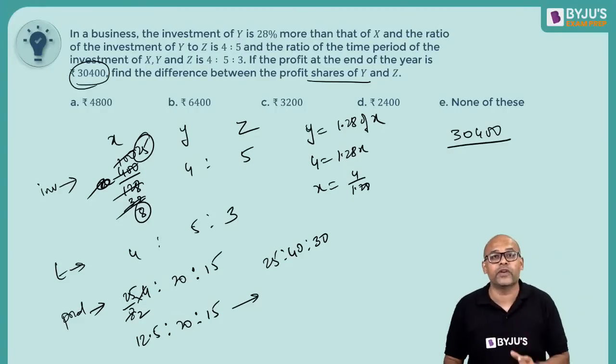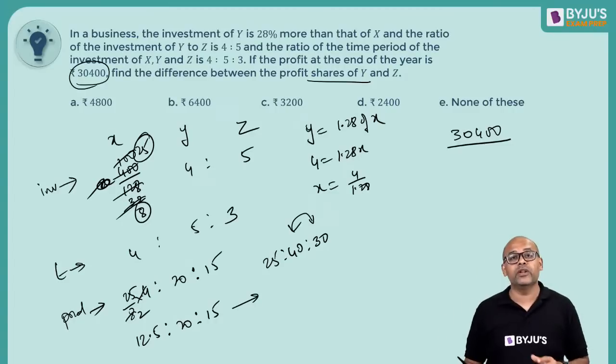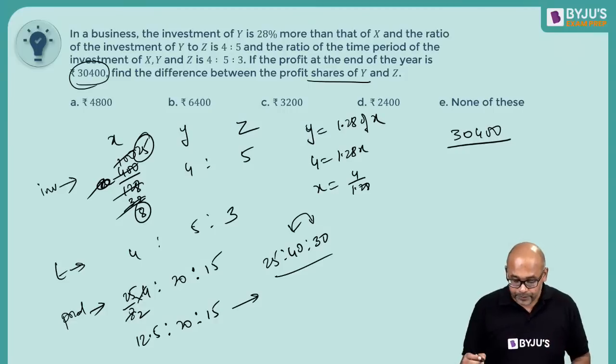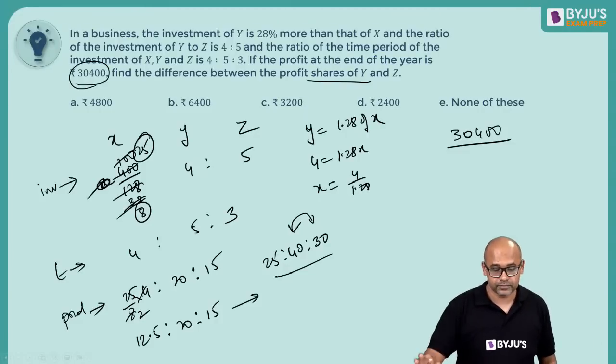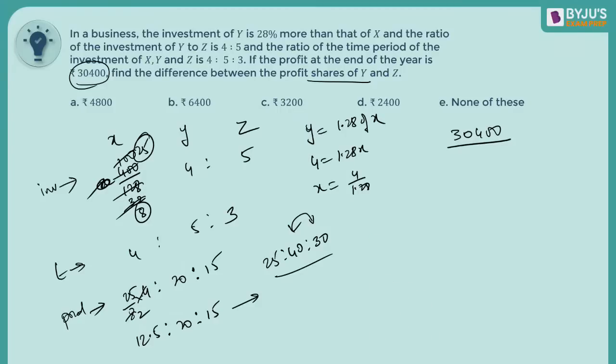30,400 divided by, now the basics of ratios. If you want to find the difference between these two, 30,000, so look at the total. 400 divided by, now the basics of ratios. If you want to find the difference between, guys, just a moment. Look at the total. 400 divided by, now the basics of ratios. Okay, there's a reverberation coming in. Please hold on. Guys, just a moment. Look at the total. Okay, there's a reverberation coming in. Please hold on. Okay, there's a reverberation coming in. Please hold on. Okay, there's a reverberation coming in. There's some sound coming in.